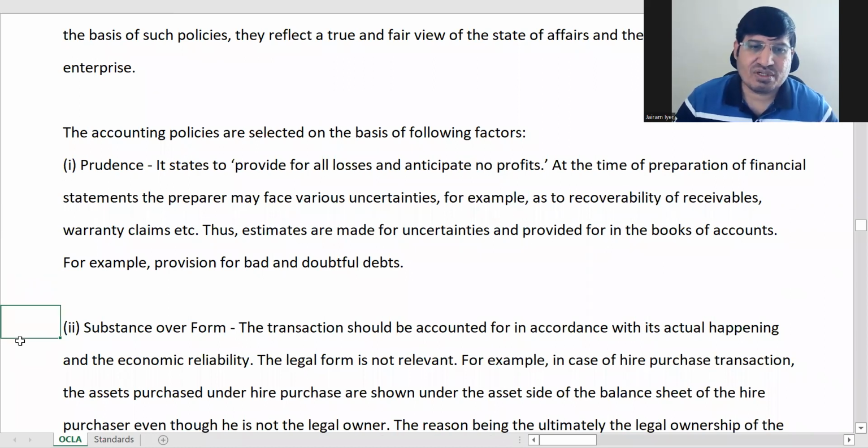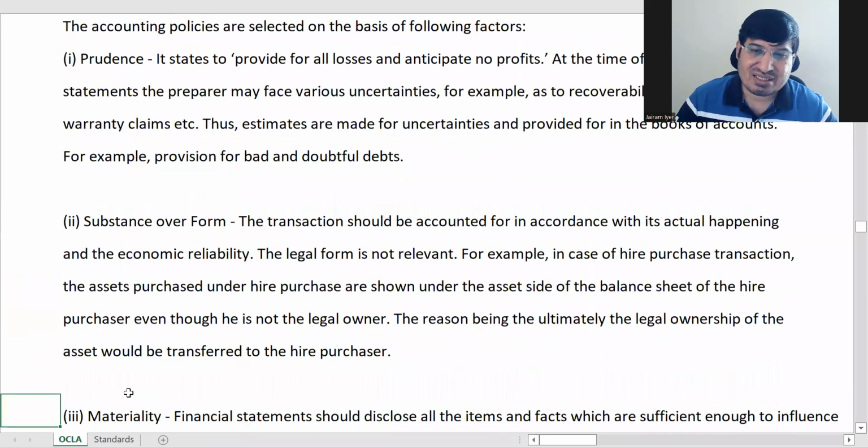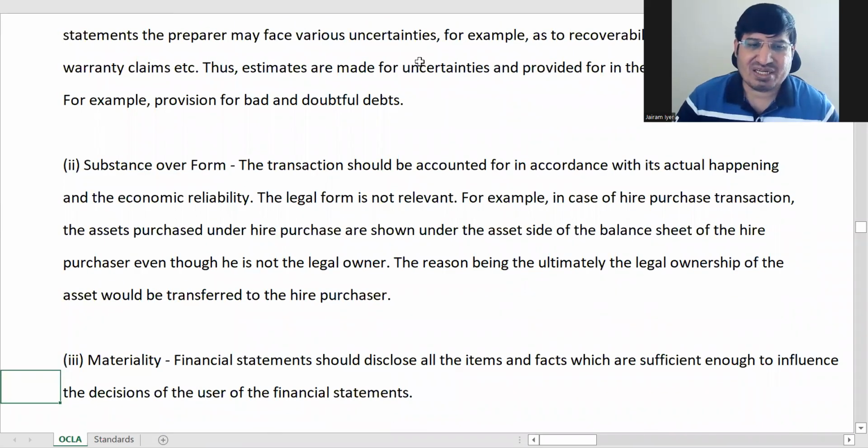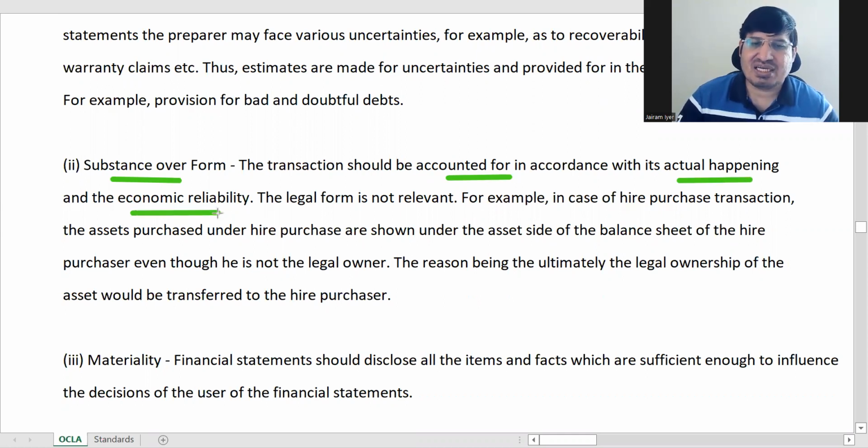So the first factor used for selecting accounting policies is prudence. And then next is substance over form. Now, what does substance over form mean? It means transactions should be accounted for with their actual happening and economic reality. So basically what this is saying is that legal form is not relevant. Don't go for legal form.